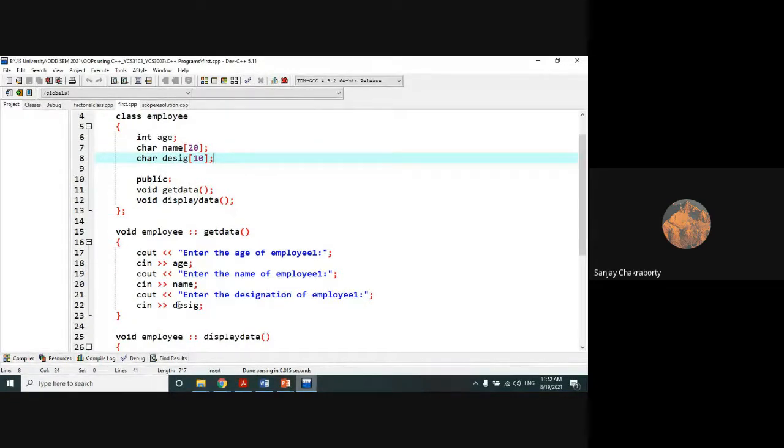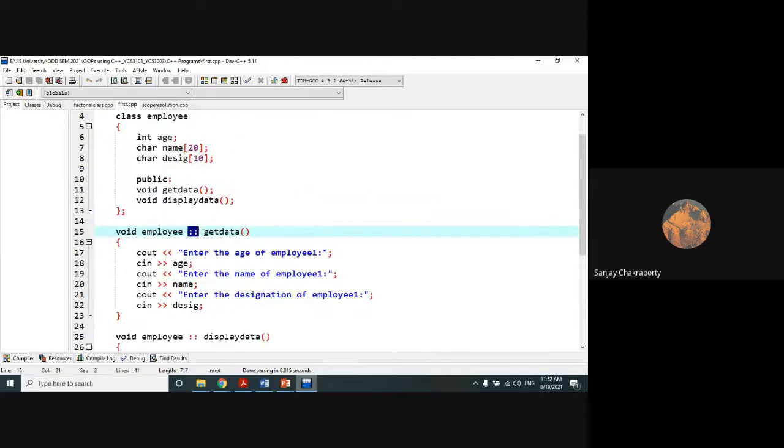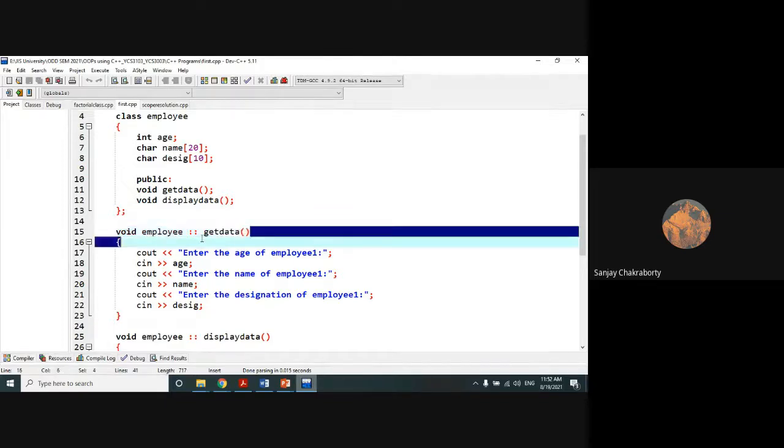Right? So look at this function accessing. How can we access the function? This is another use of the scope resolution operator. It is operator overloading. The scope resolution operator is overloaded because I have shown one use of it earlier, and this is another use of the scope resolution operator. It will connect the class along with its member.